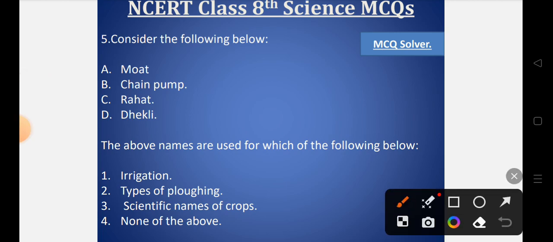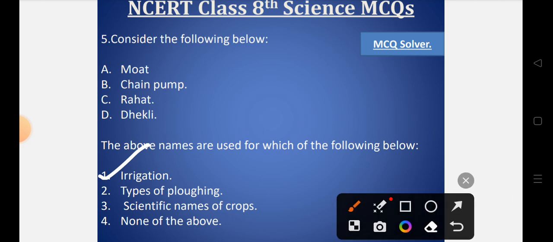So these are the names given to the irrigation. So the correct option will be option number 1, that is irrigation. Moat, chain pump, Rahat, Dhekli, these are the different names of the word irrigation. So the correct option is option number 1, that is irrigation.